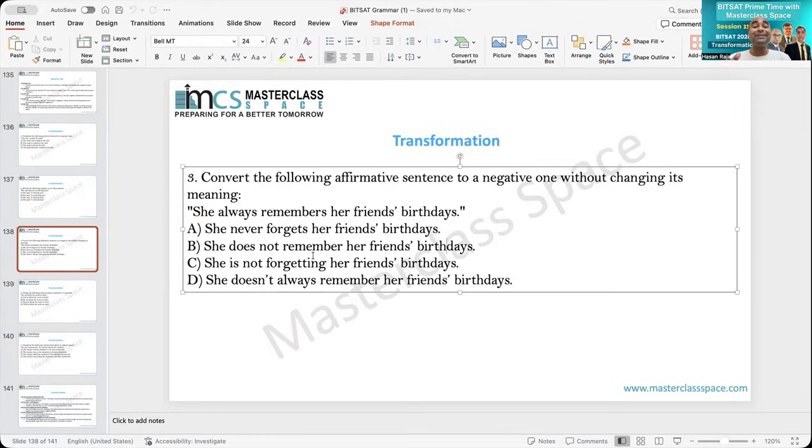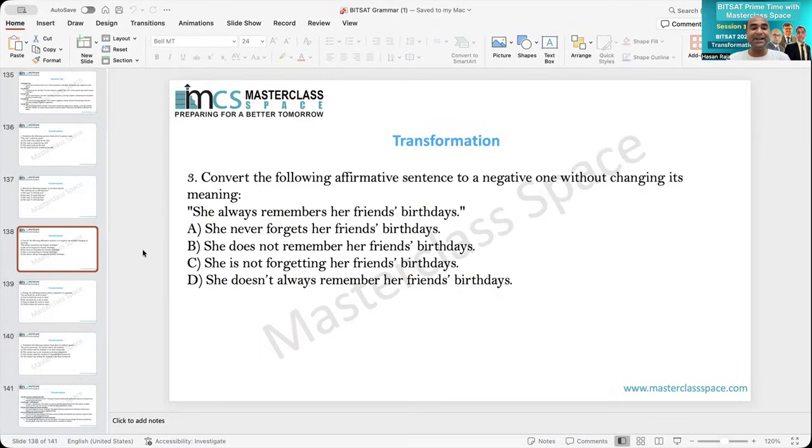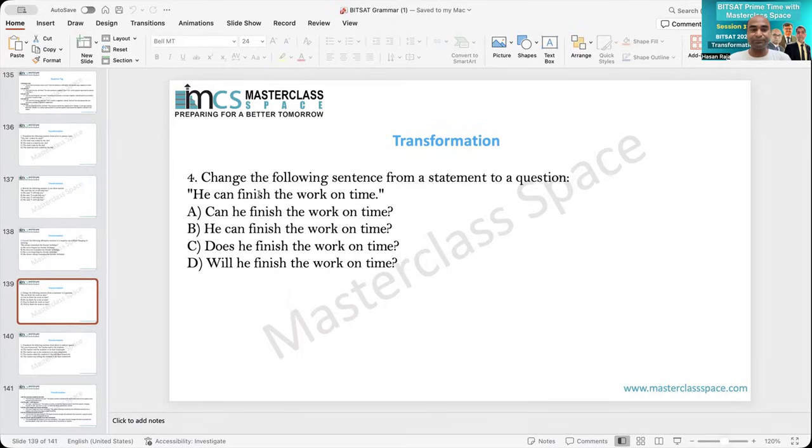Now she does not remember her birthday. This is the opposite of this sentence. She is not forgetting her friend's birthday is actually changing tenses. She does not always remember means sometimes remember, but the original is saying always remember. Therefore, A becomes the answer.